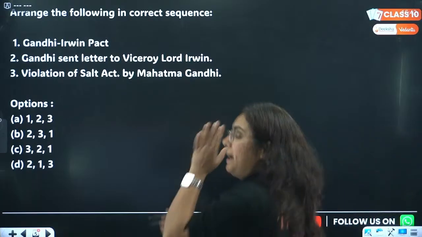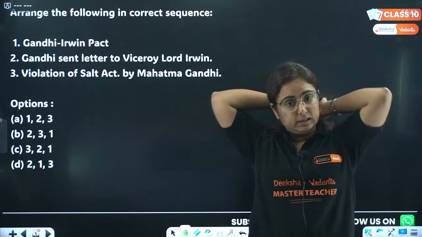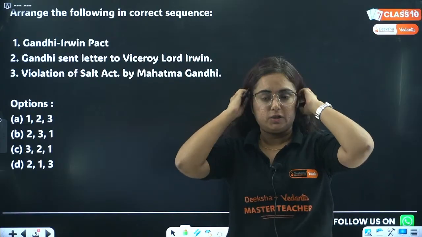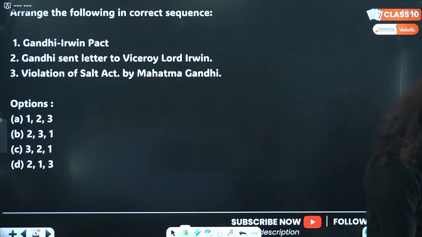So the Gandhi-Irwin Pact, Gandhiji sent the letter to Irwin, and then what? Violation of the salt satyagraha. Okay. So anyone who can tell me the correct option? Only one student is giving the answer.